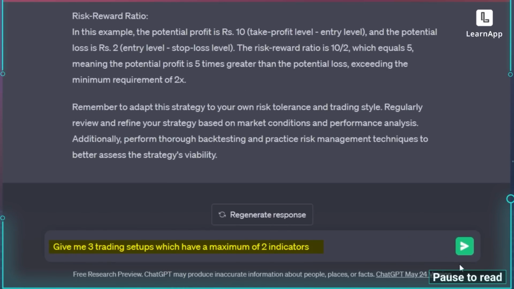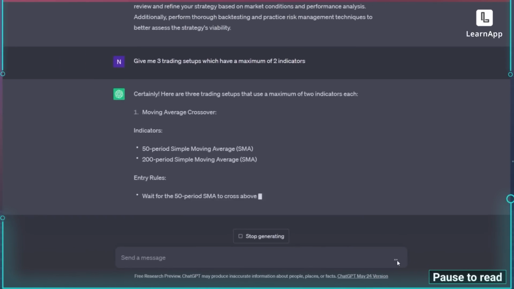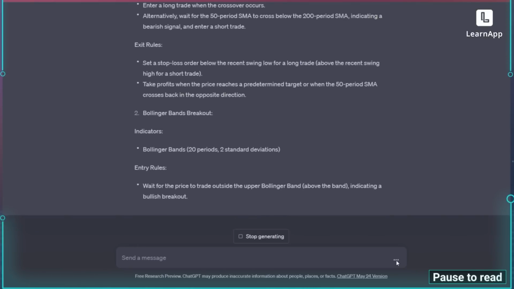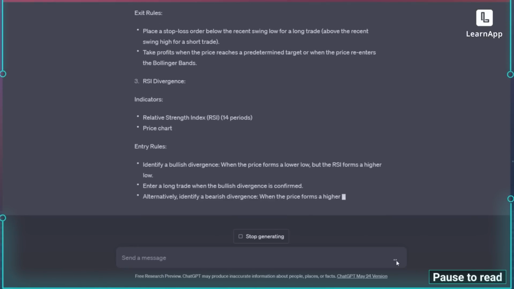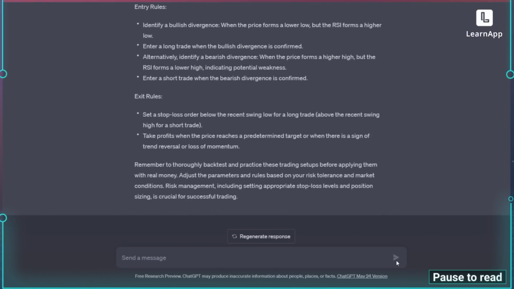She did another prompt, right? Give me 3 trading setups which have a maximum of 2 indicators. It's good, but this is not specific. Again, it gives a confident answer but has no basis in reality.